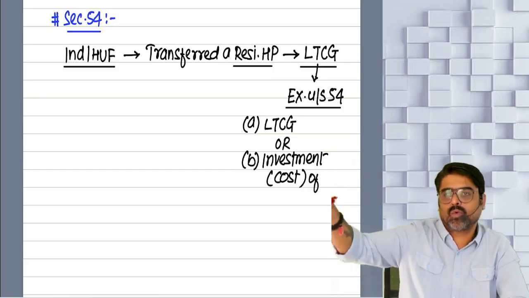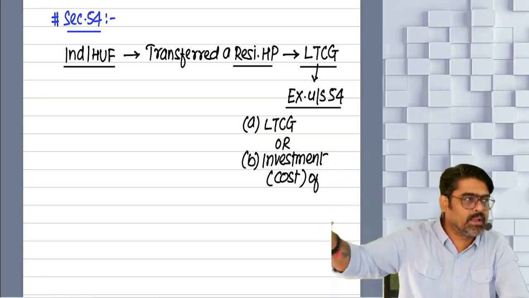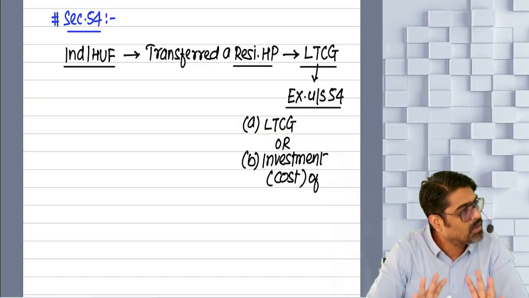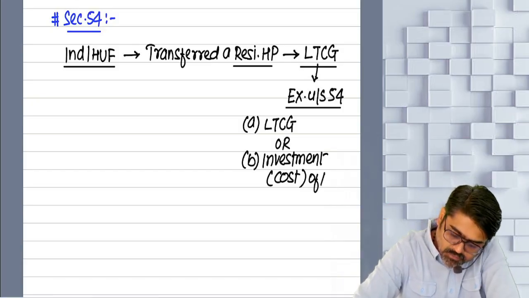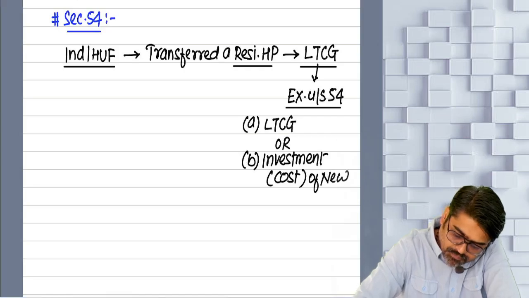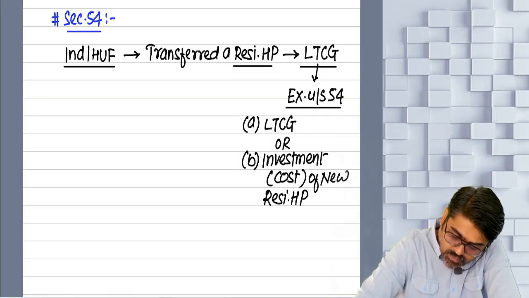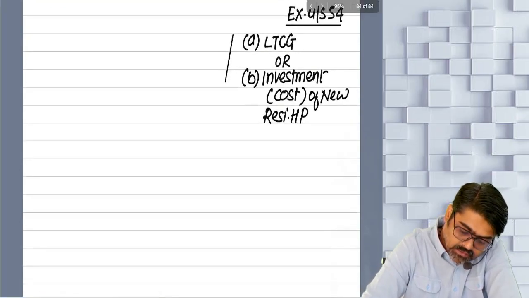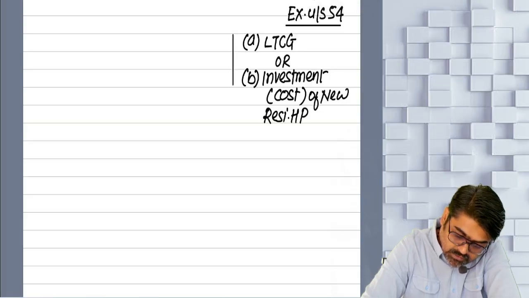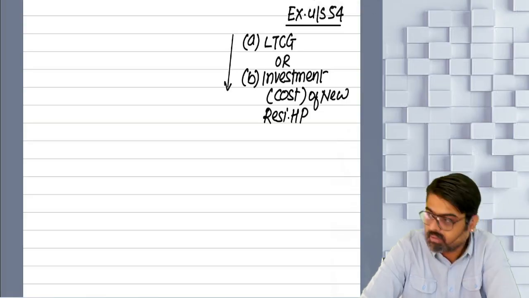If you are buying a property in a new construction also, it is a new property. For you it should be a new property. So the cost of the new residential house property, or the long-term gain, whichever is lower, will be exempt.